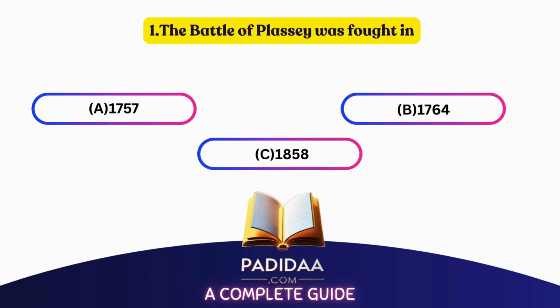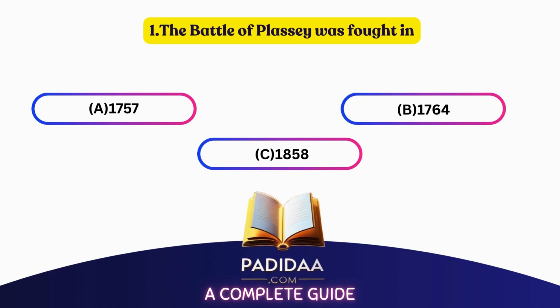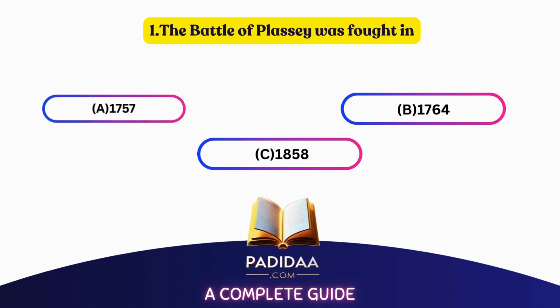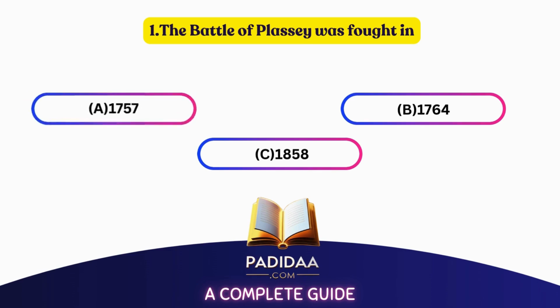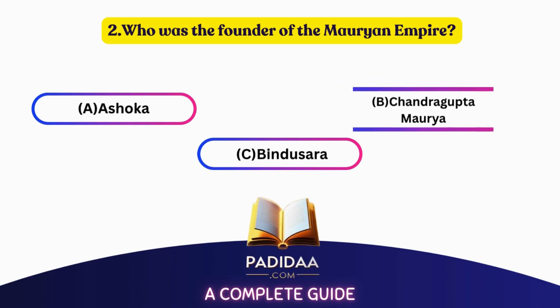The Battle of Plassey was fought in A. 1757, B. 1764, C. 1858. The correct answer is A. 1757. Who was the founder of the Mauryan Empire? A. Ashoka, B. Chandragupta Maurya, C. Bindusara. The correct answer is B. Chandragupta Maurya.